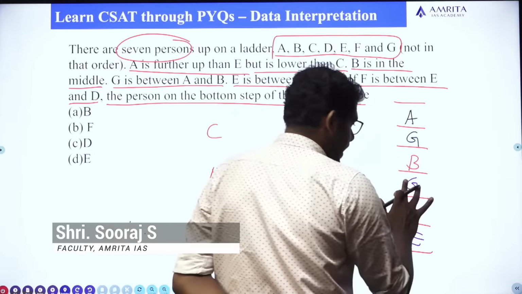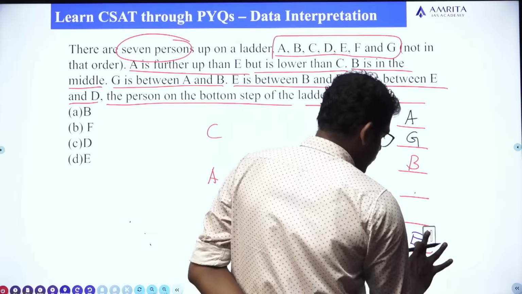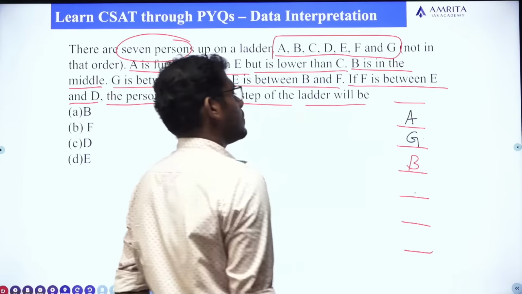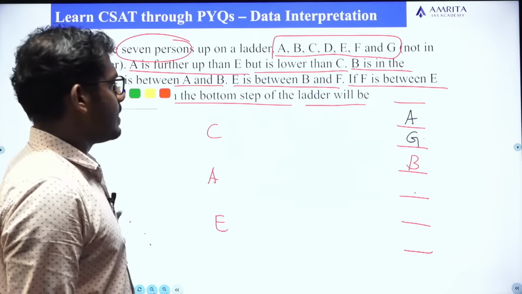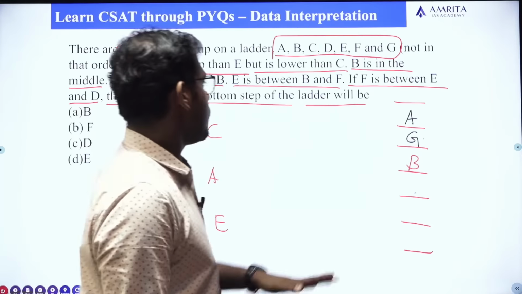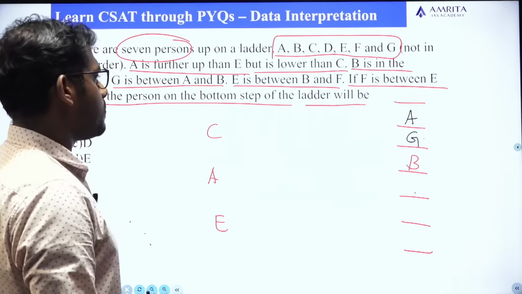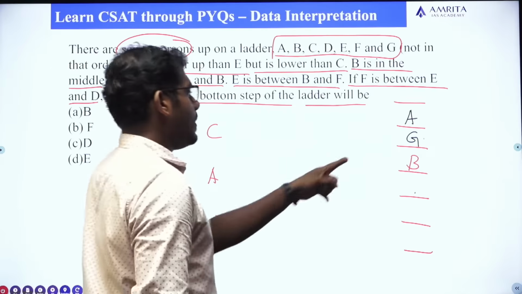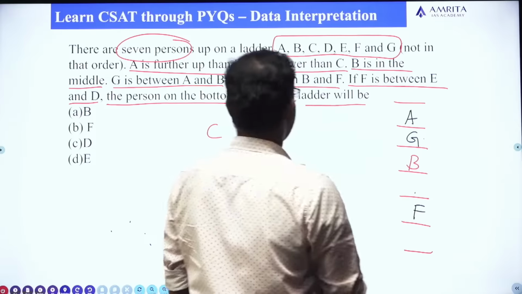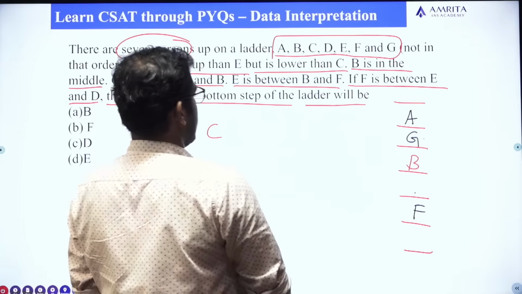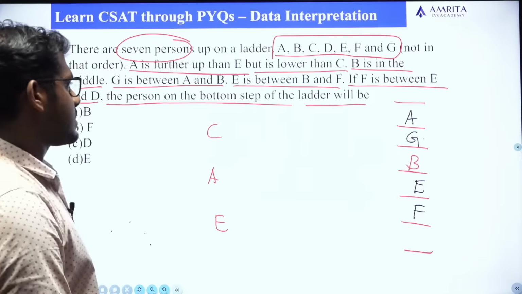So I can say that the position of G is not correct. The position of G is not this. This is the correct position of G. Clear? Fine. Then A is here, G is here, B is here. Then G is between A and B. E is between B and F. So B's position is here. B and F means F will definitely come here. E will come here. So E is between B and F. Okay, it's correct.